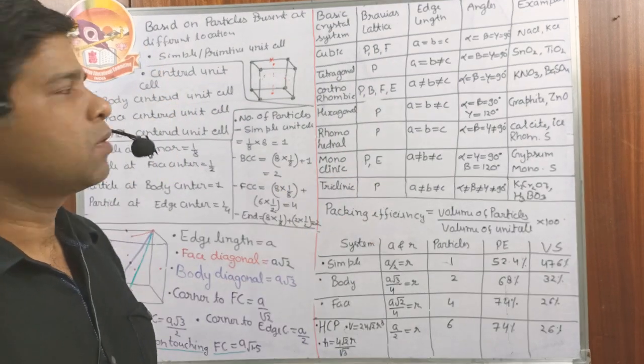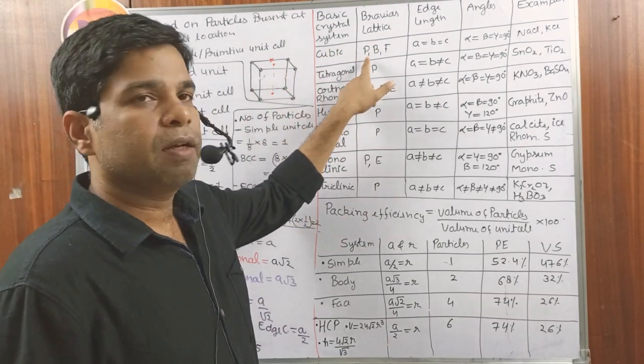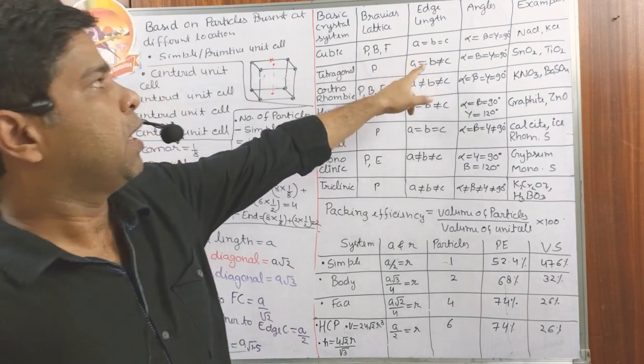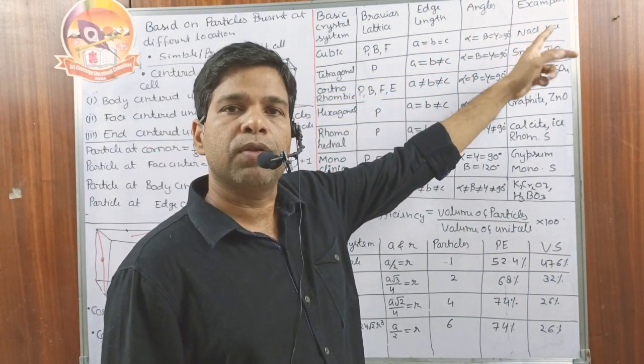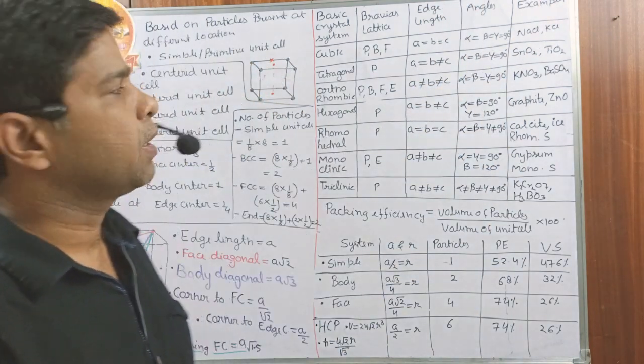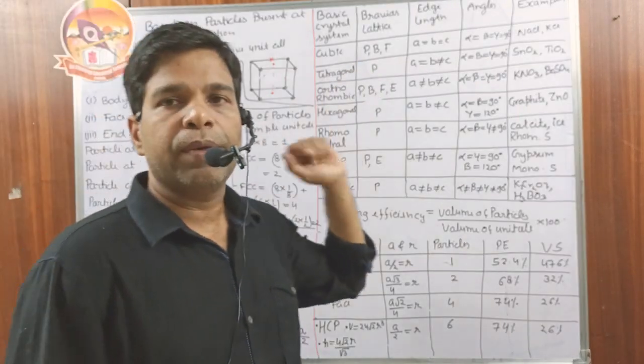14 kinds of Bravais lattice. What is the information? Cubical can have primitive, body centered, face centered. Edge length a is equal to b is equal to c. Alpha is equal to beta is equal to gamma is equal to 90. Examples are NaCl and KCl. Tetragonal, only primitive is possible.